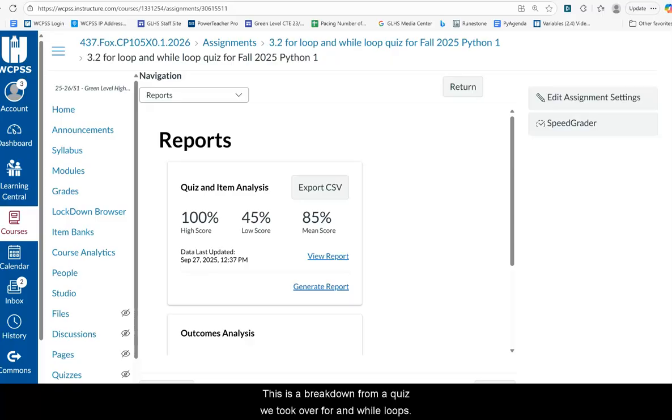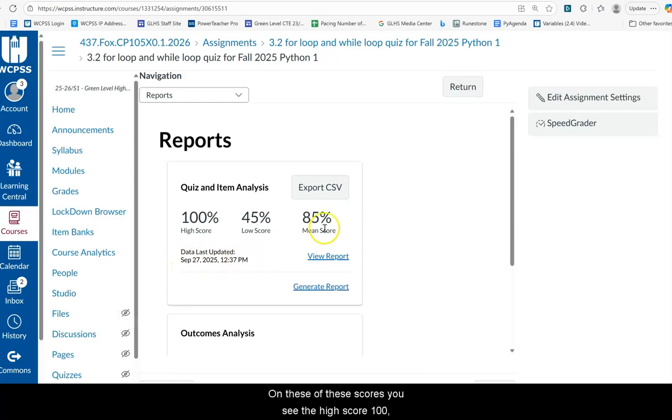This is a breakdown from a quiz we took over for and while loops. So in EdUbe, if we're still using that later on, this will be module 3.2, for loops and while loops. Quick 5-question quiz, has a variety of questions on them. Some of them fill in the blank, some of them writing code. Let's take a look at the report